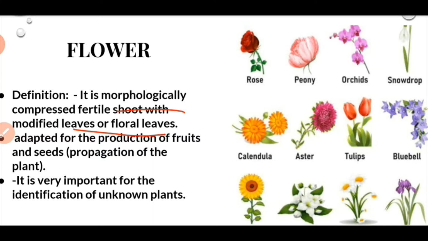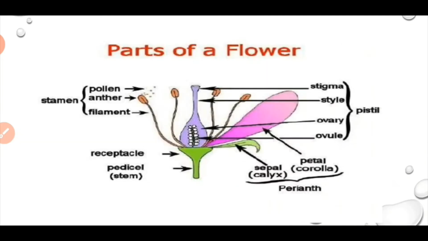Flowers become fruits and inside fruits are the seeds that have developed, that are the future plants. So it is very important for the identification of unknown plants. The plants we do not recognize, we can identify from their flowers.